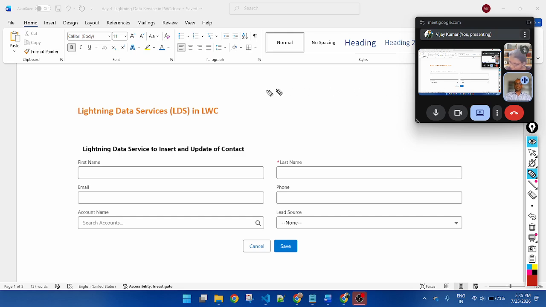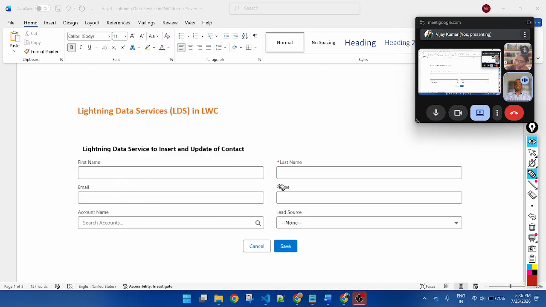So today we are covering Lightning Data Service, that is LDS in an LWC component. How does it work? First we will learn how to use Lightning Data Service to insert and update a contact record. Here we will learn how to insert a contact record without writing any Apex class method code.